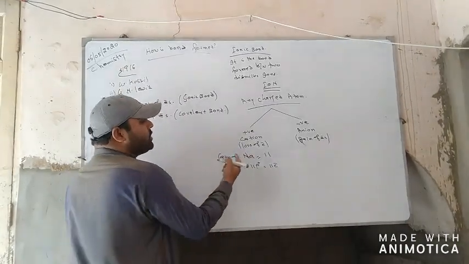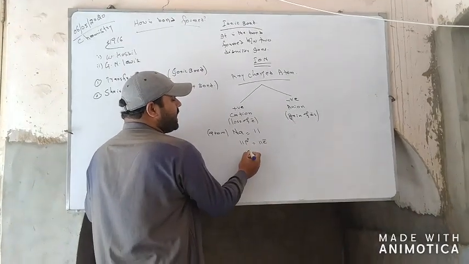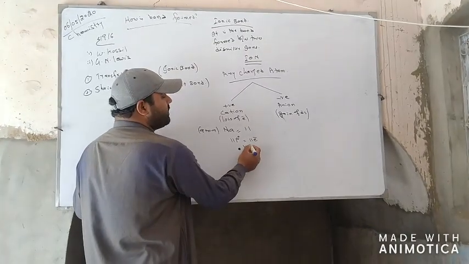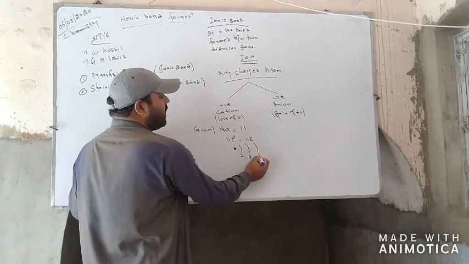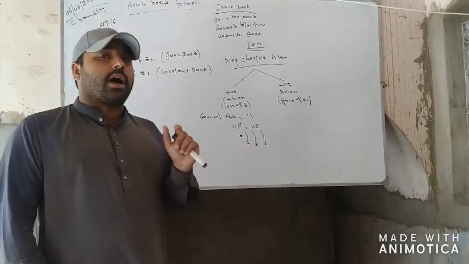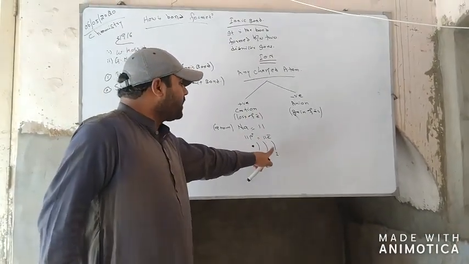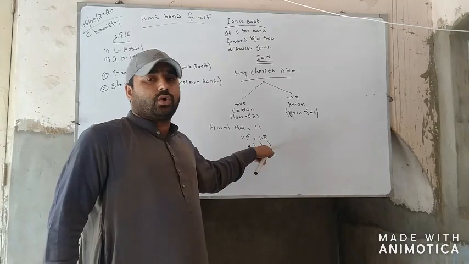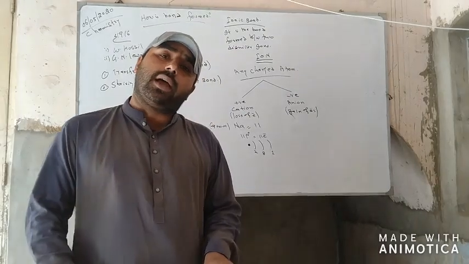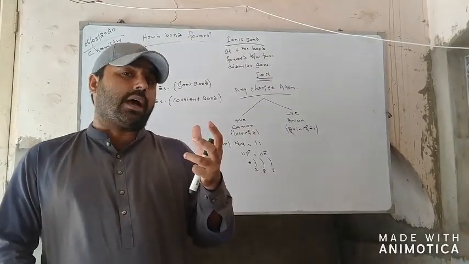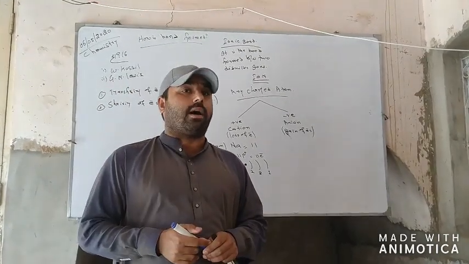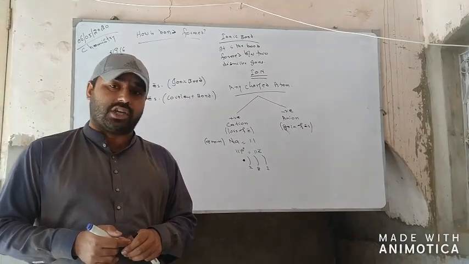Now, if we distribute the electrons of sodium in their available shells, this is the nucleus. First shell 2 electrons, second shell 8 electrons, and the third shell 1 electron. From the electronic configuration, it is shown that the outermost shell of sodium has only 1 electron. In the previous lecture, we learned that an atom wants to become stable by completing its outermost shell with 8 electrons, means the atom wants to complete its octet.